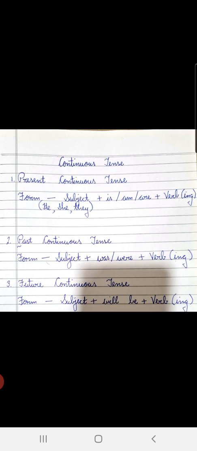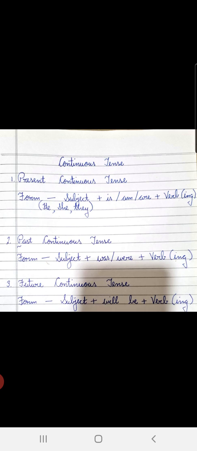Now the helping verb is, am or are will depend on the subject. If the subject is singular, that means only one person, maybe he, she, then the helping verb will be is. Okay? If the subject is I, then the helping verb will be am. If the subject is plural, they, the helping verb you will use is are. Okay?